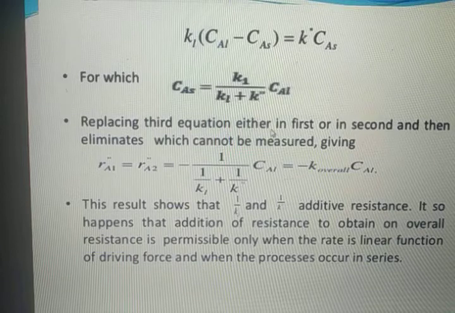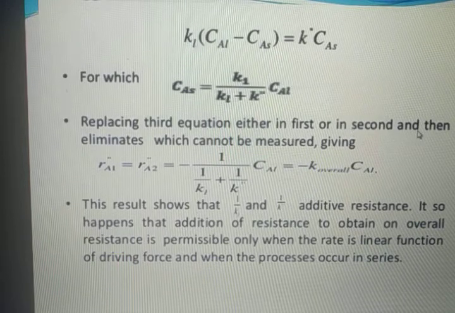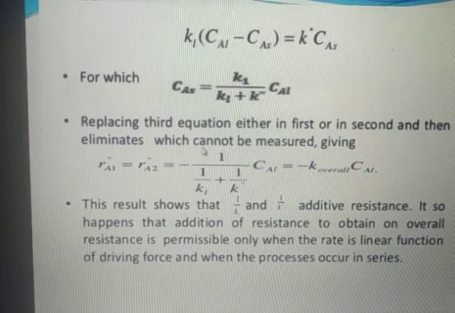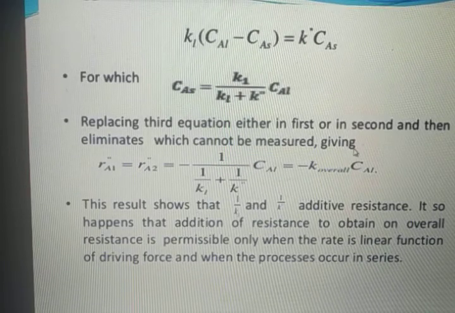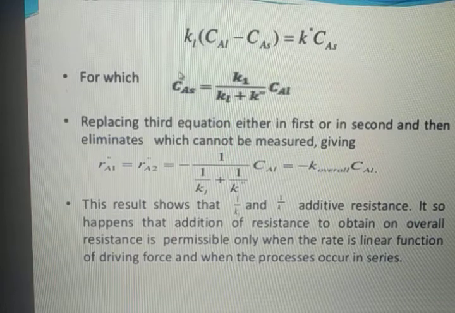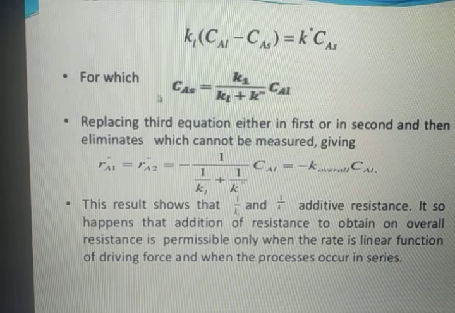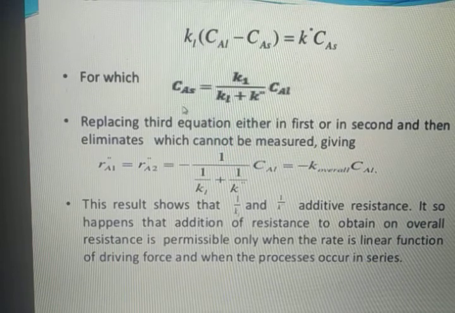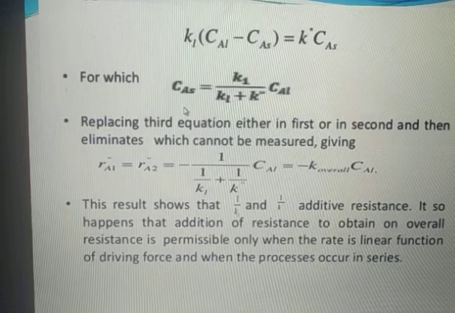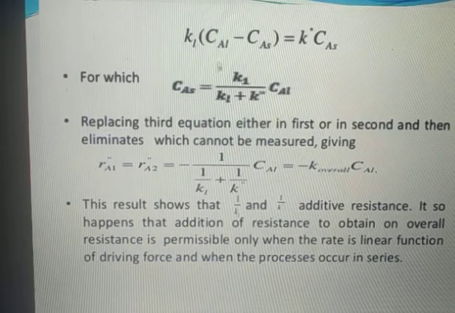Replacing the third equation in either the first or the second, and thus eliminating the concentration which cannot be measured, we get the following. What does this mean? This says that CAS is the intermediate concentration. Therefore, in the previous rate equations, we will have to replace CAS by its value.